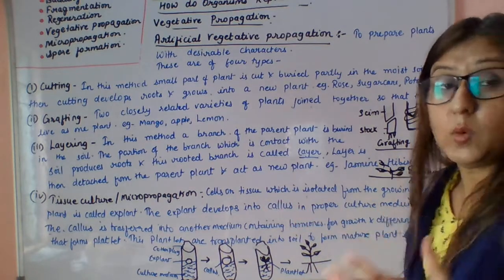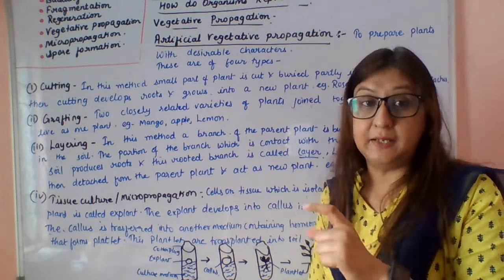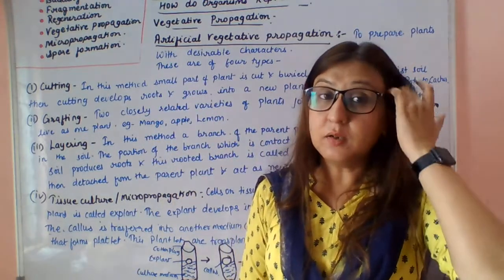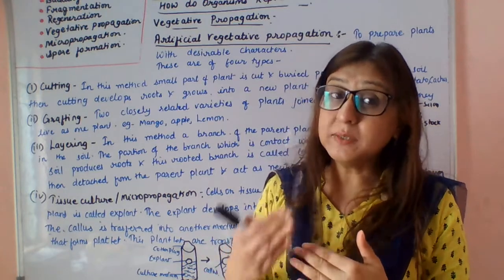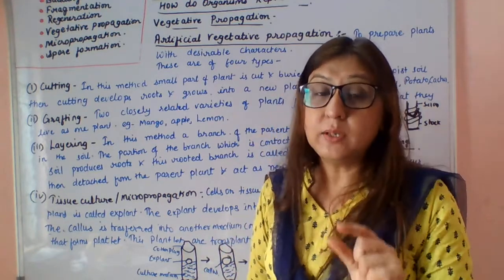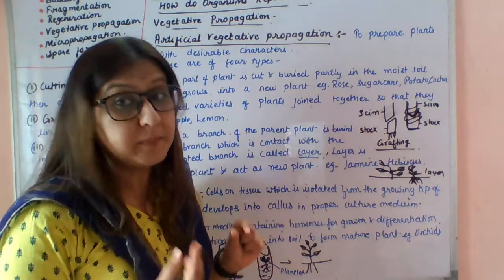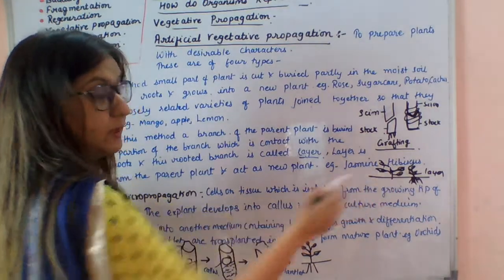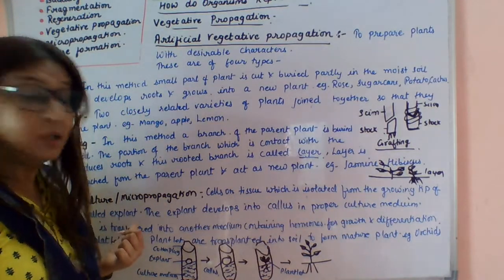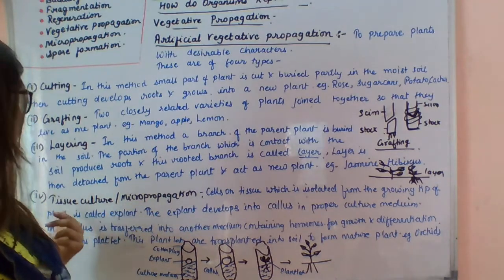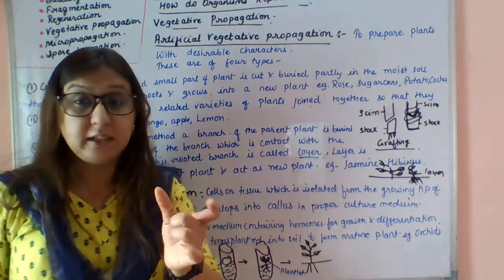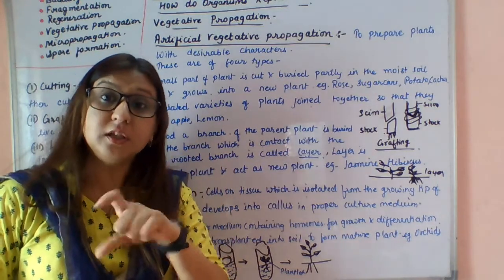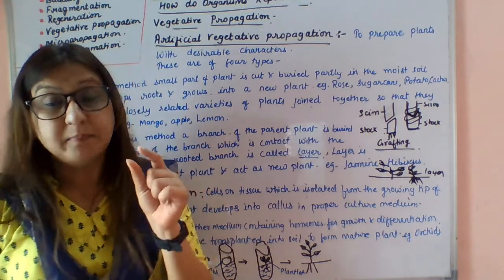So what you will do, first you have to take the explant. What is an explant? You can take the explant from the meristematic tissues. Meristematic tissues means the growing tissues. You isolate the cells of the tissue from the growing tip of the plant, and that is called an explant. Obviously the growing tissue is responsible for the growth.